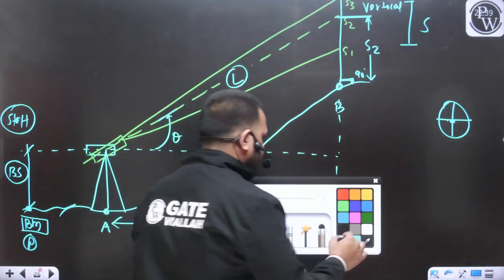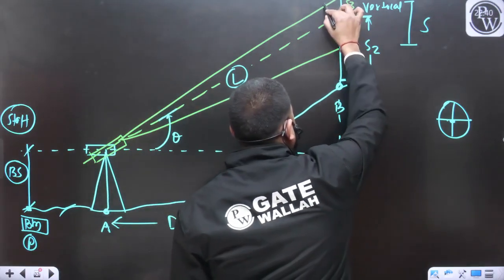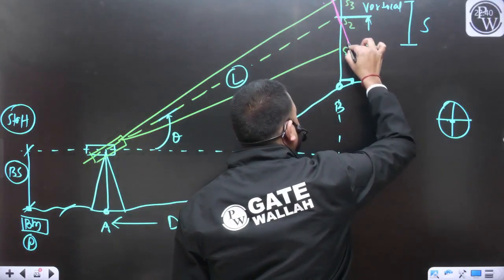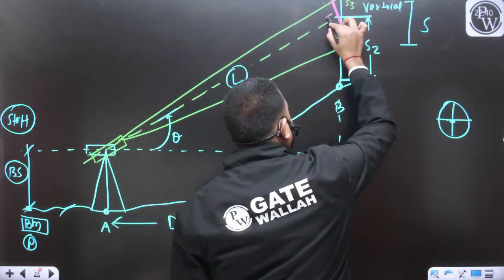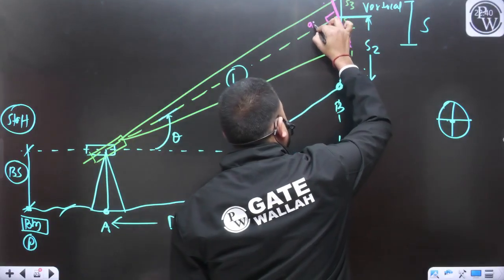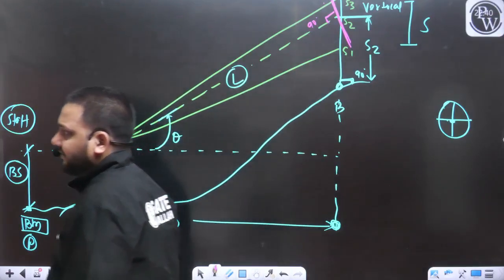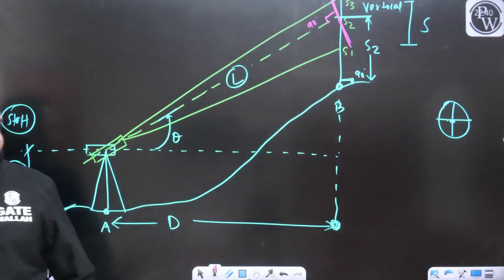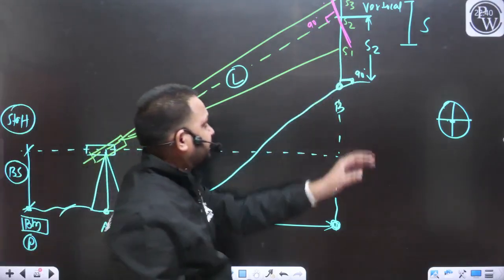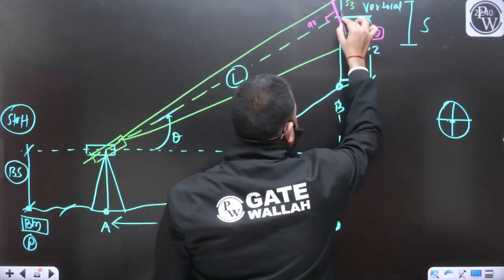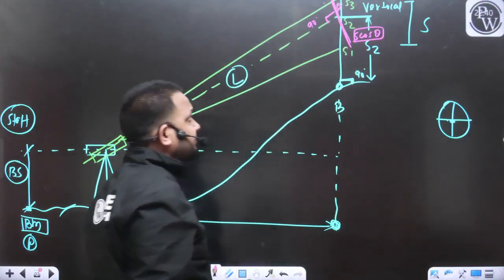So can I take the position of the staff perpendicular to the line of sight? Now this angle is 90 degrees. If this is the staff intercept S, this is going to be S cos theta, because this angle will be theta.